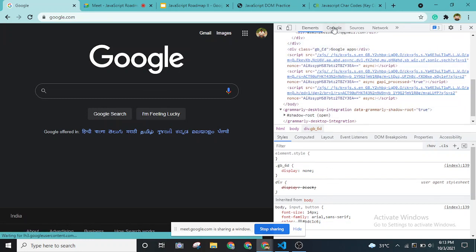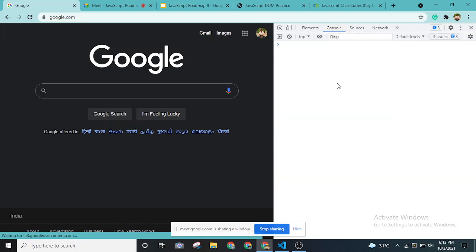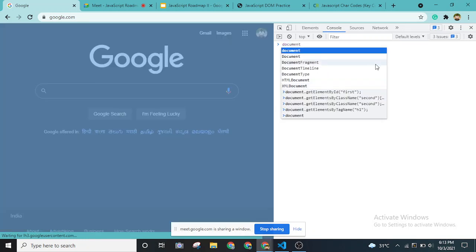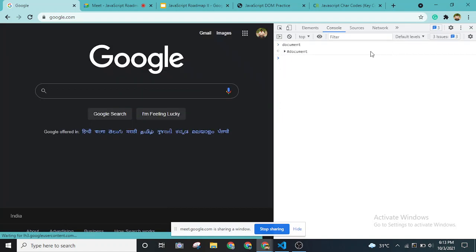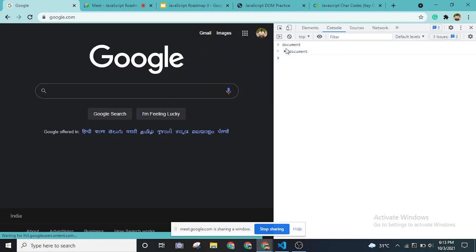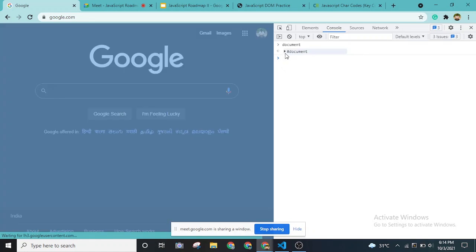Okay, so we'll be going to the console, and I'll be typing document. Those who have a laptop, you can try this too. When I type document and press enter, as you can see, we have this blue highlighting, right? So we can say the document is nothing but the entire screen that we have in front of us in a browser.